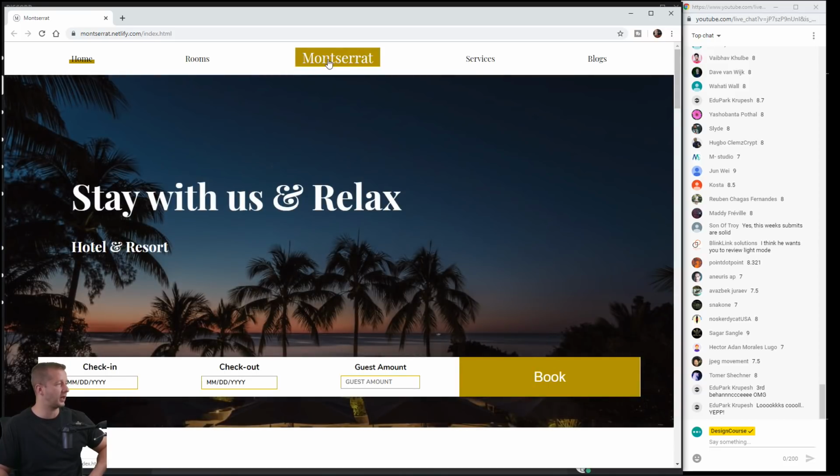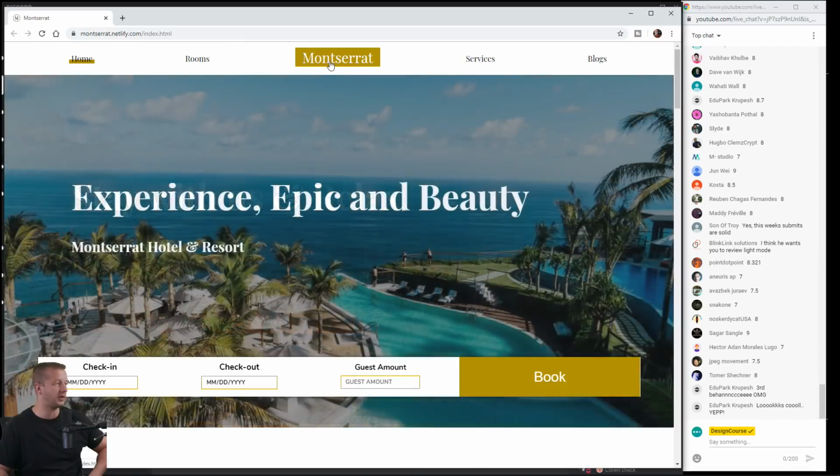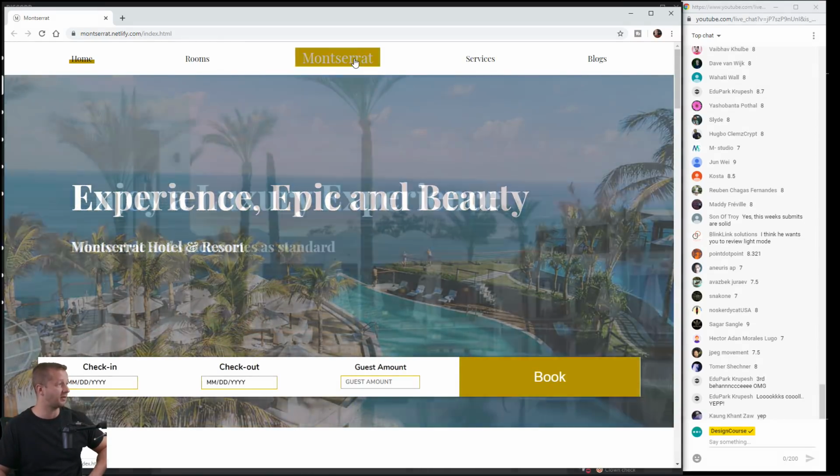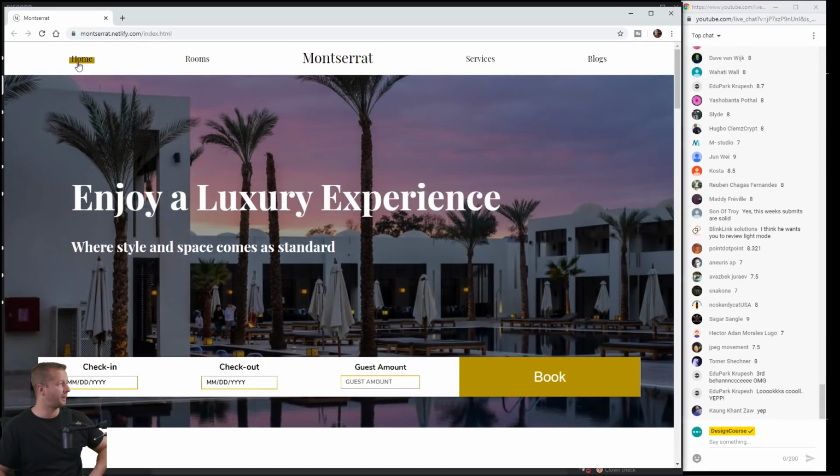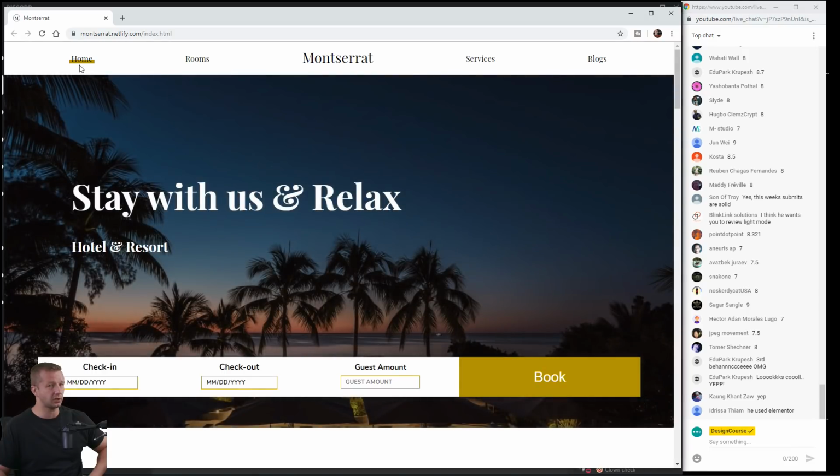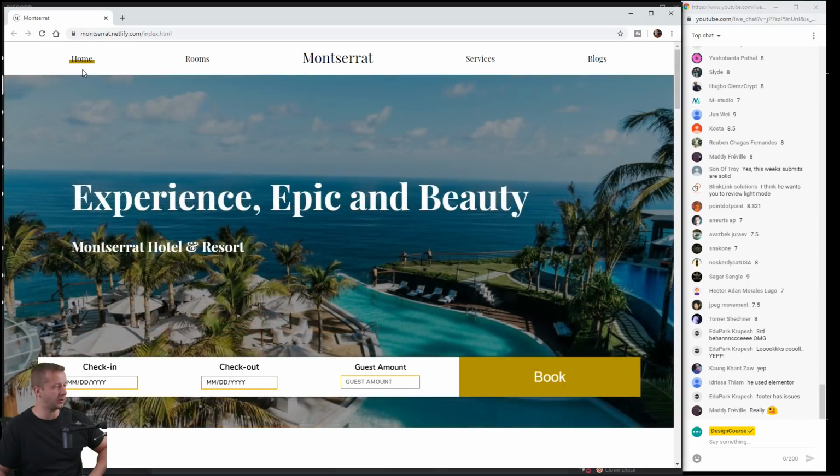What's funny is Montserrat, that's not the Montserrat font. So maybe he didn't even know that there's a font called Montserrat. I like the font though. I would say the little underline doesn't contrast enough with the type on top of it, so it makes the type, like home, for instance, seem a little bit hard to read.